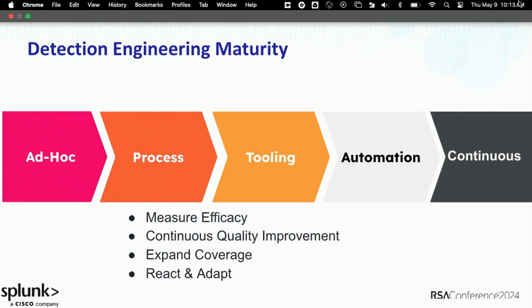And then the final thing that I think we're still trying to get good at, we're honestly not perfect, but we're walking in that direction, is how do we make this continuous, right? How do we measure the efficacy of our detections, how well they're performing, how do we expand our coverage intently in a way that helps our customer? We're still reacting, like this entire industry is, to a lot of threats, but we're reacting a lot faster. We're adapting to these threats a lot faster. And I think in many cases, this is the best we can do as defenders. And again, this entire process helps us do this better, right? And measure the fact that we're doing this better.